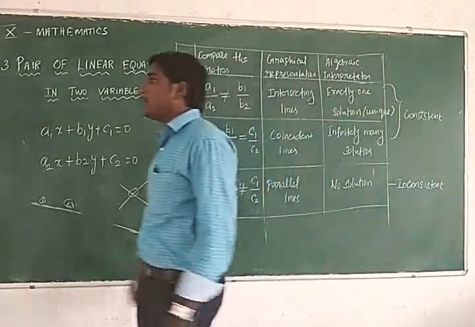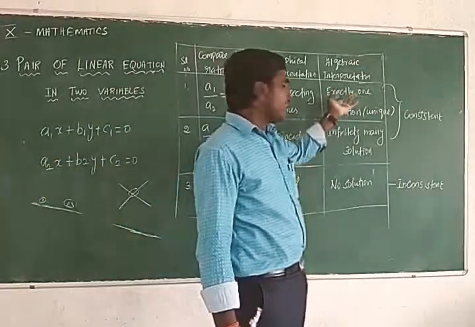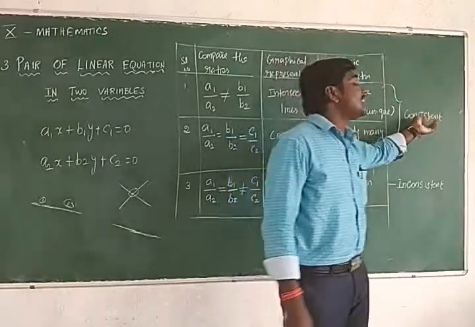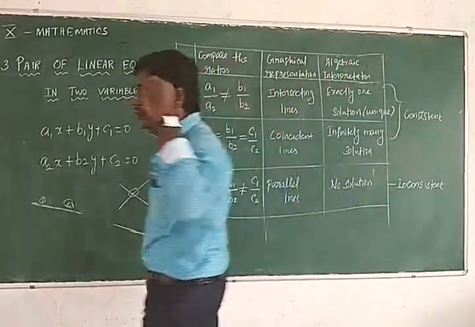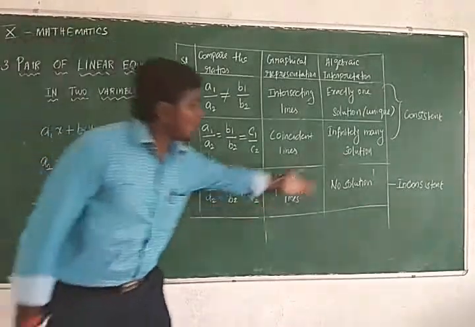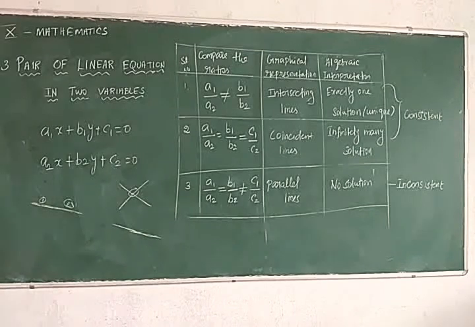Inconsistent means we cannot find the solution. Here also a solution is there, here also a solution is there, so the solution type is consistent. But if there is no solution, it is inconsistent.